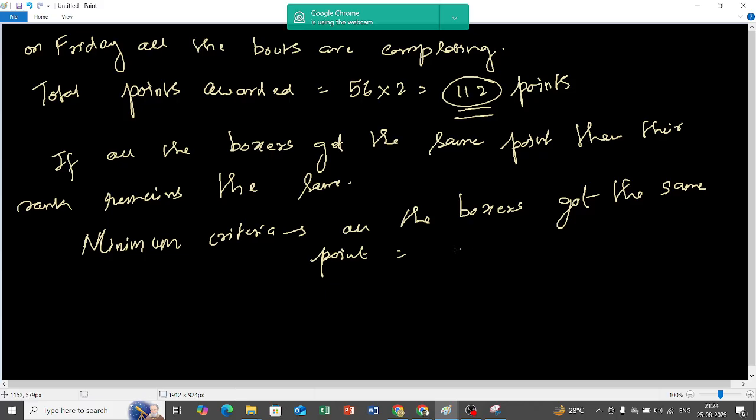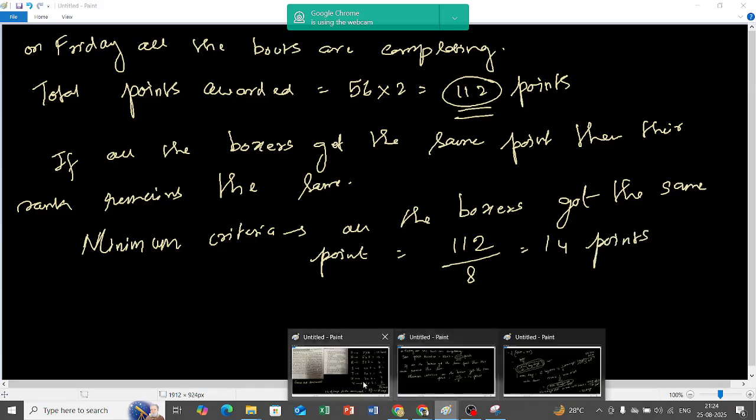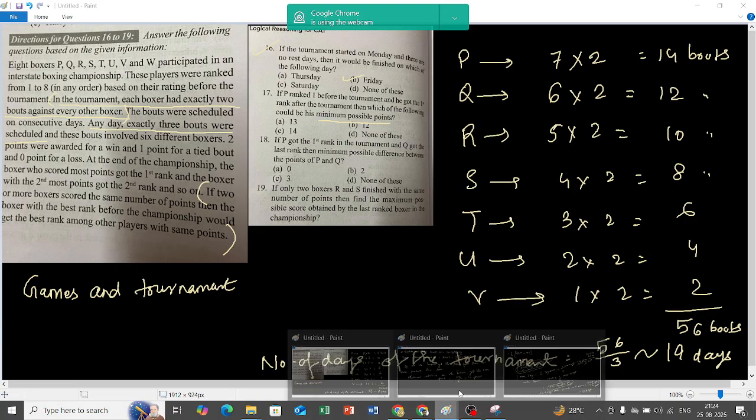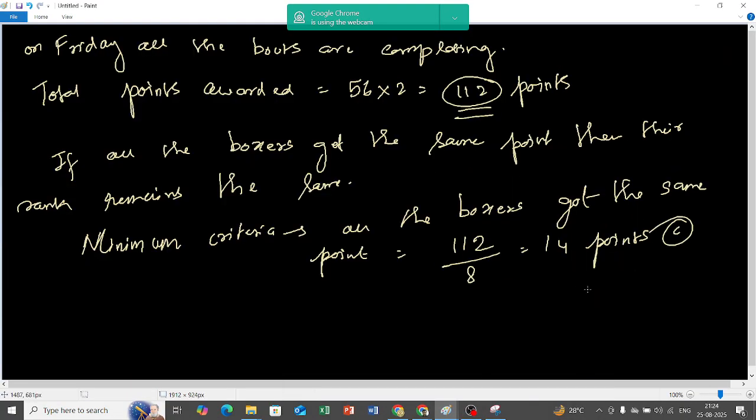That means 112 divided by how many boxers are there? 8 boxers were there. So each one will get 14 points. This is the minimum point that they can get, which is C. Did you understand? Please tell me.